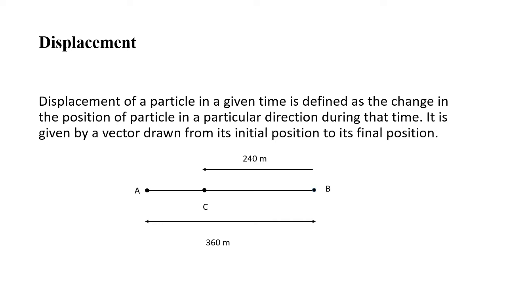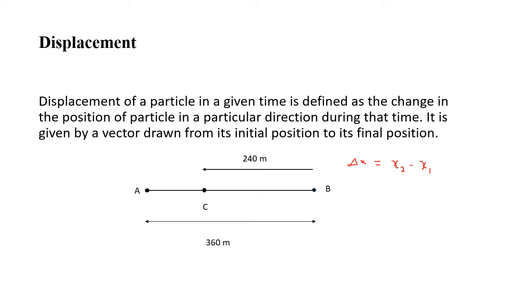We'll see what is displacement. The change in position of an object in a particular direction is termed as displacement. That is, the difference between the final and initial positions of the object. Generally, it is denoted by del x. Mathematically, it is represented by del x equal to final position x2 minus initial position x1. See, x2 is the final position, x1 is the initial position.